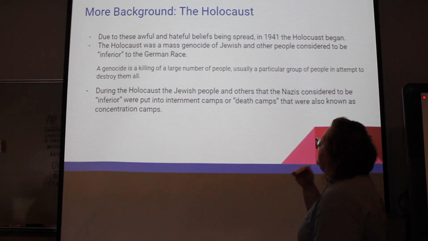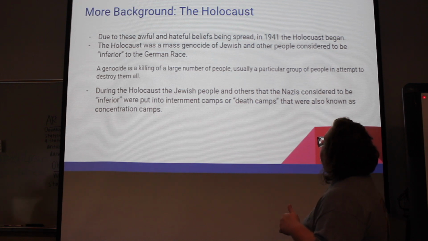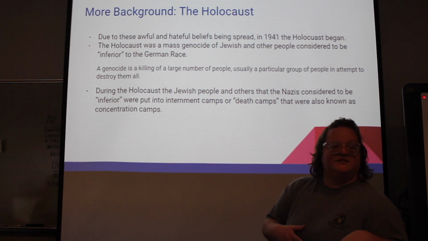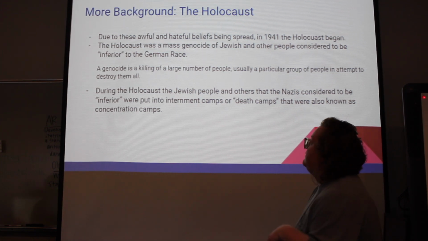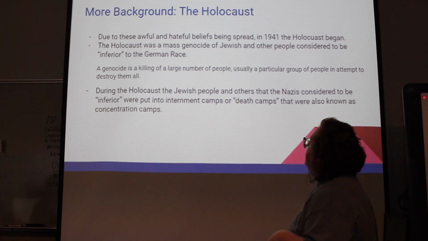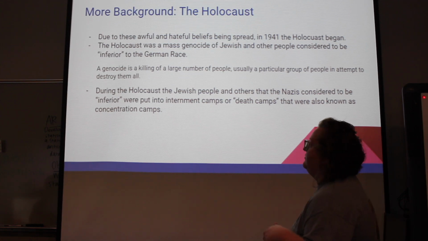So, background information for the Holocaust. Due to these awful and hateful beliefs being spread, in 1941 the Holocaust began. The Holocaust was a mass genocide of Jewish and other people considered to be inferior to the German race. So, inferior again means they think less of them. A genocide is a killing of a large number of people, usually a particular group of people, in an attempt to get rid of them all.